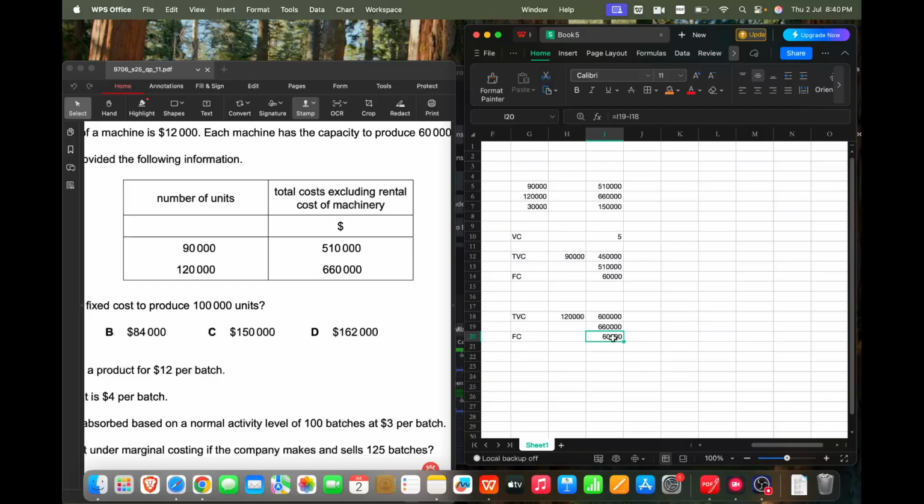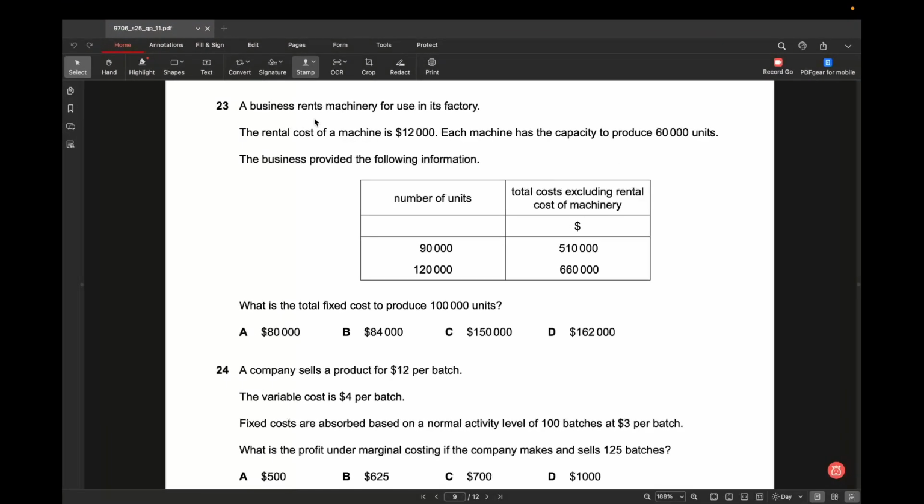Now we already calculated the fixed cost included here, but this fixed cost does not include the rent of the machine. They say that the rent for the machine is 12,000, but each machine will produce only 60,000 units. So in order to produce 100,000 units, I need two machines. That means 24,000. So 60,000 is the fixed cost included here and 24,000 for the machines. So altogether we paid 84,000. So the answer to 23 is B.